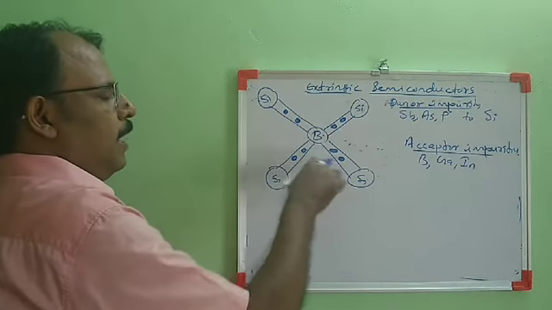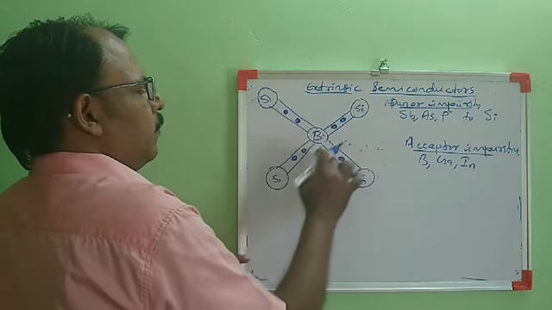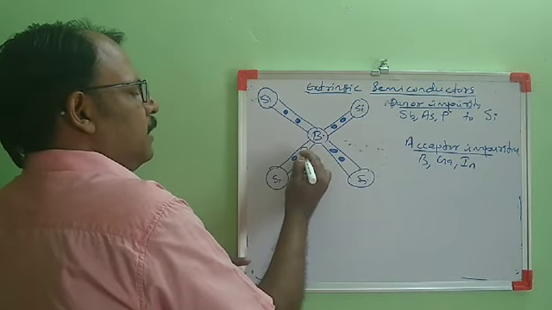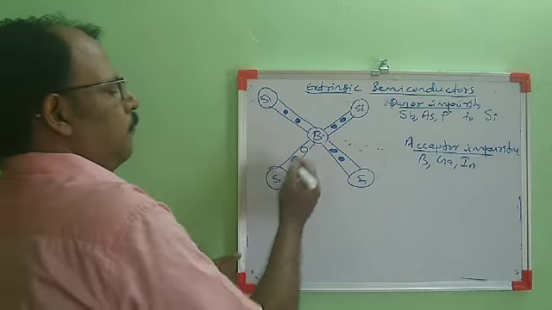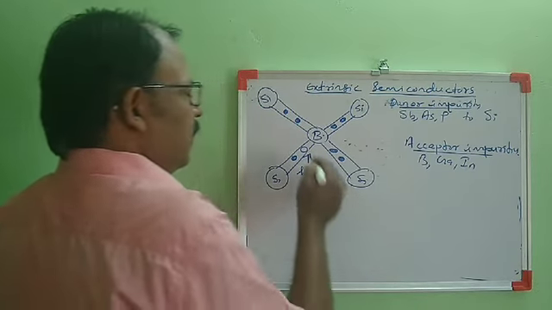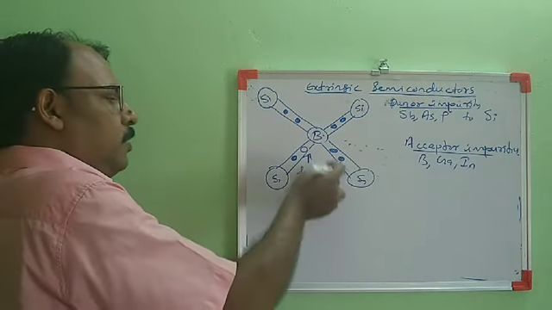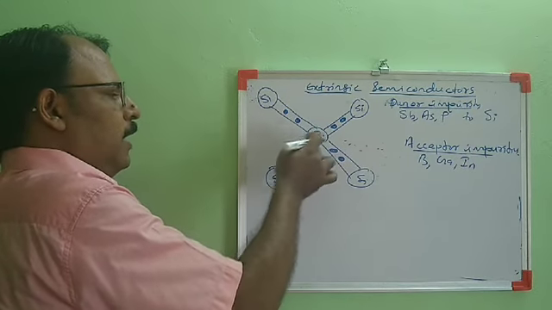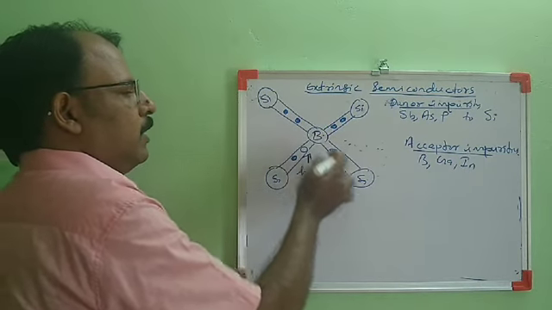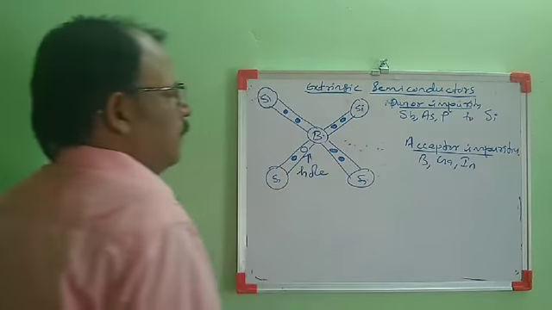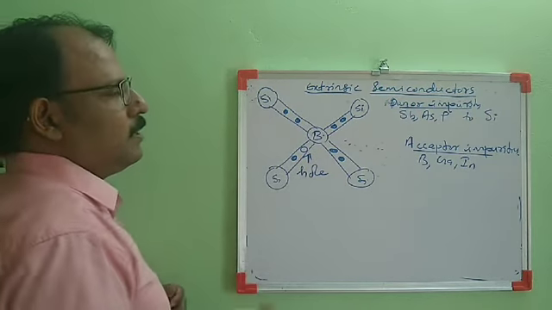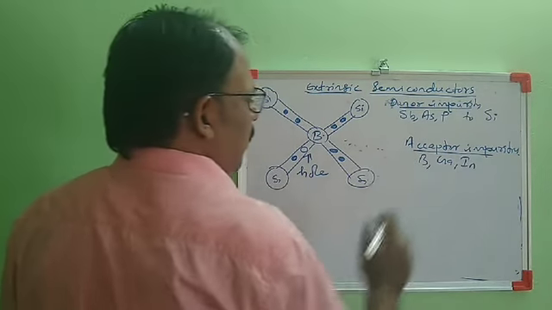Boron atom has valency 3, so the 4 electrons of silicon will be replaced by 3 electrons of boron. So here there is a deficiency of 1 electron to form a covalent bond with this silicon atom. That deficiency we can call a hole. So it will create a hole. When I give an electron here, the system requires an electron for bond formation, so this impurity atom will receive 1 electron. That impurity atom is called an acceptor impurity, which creates holes in the crystal. It can increase the conductivity of materials. Such materials are called acceptor impurities.